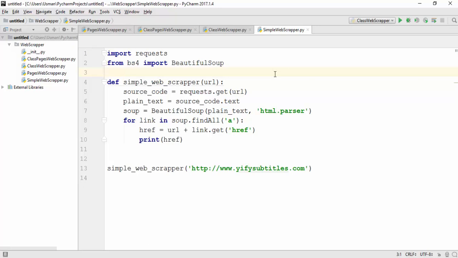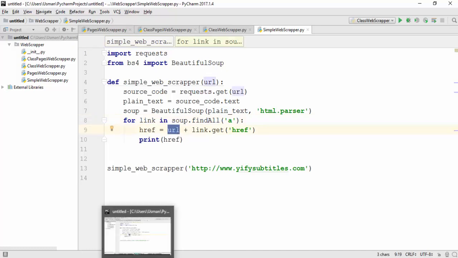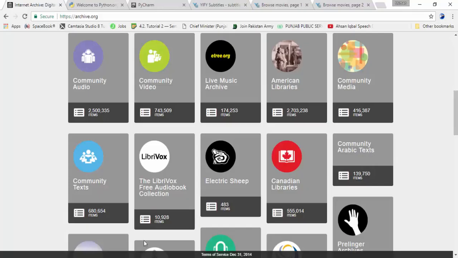We define a simple web crawler function, which receives a URL as a parameter. In the next line, it gets the source code by requesting that URL. After that, in the next line, we get the string of that source code and then parse it using the HTML parser as a parameter from the class BeautifulSoup. After that, find all the anchor tags in that BeautifulSoup object. Add the base URL to the hyperreference value of that anchor tag.